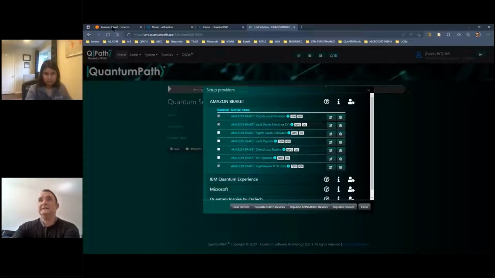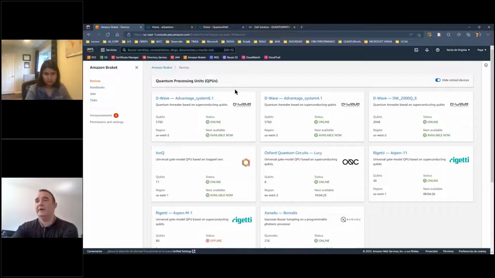To do that, it's important that you have prepared your connection to the Braket infrastructure. To connect to QPUs running on the Braket infrastructure, you need to know, first of all, the region in which this machine is running. You need an S3 bucket ready to store the experiments that you run on the QPU.